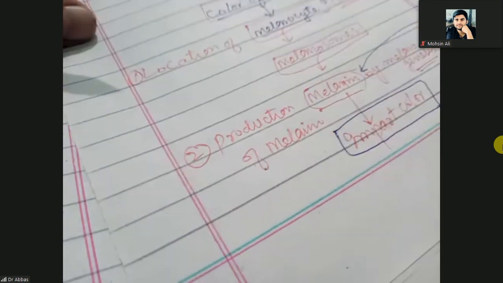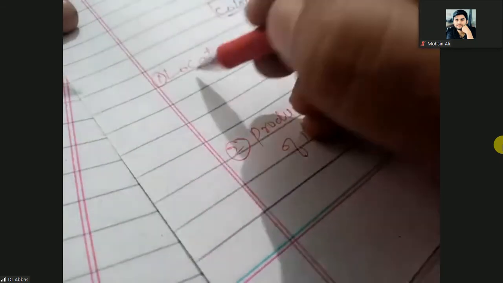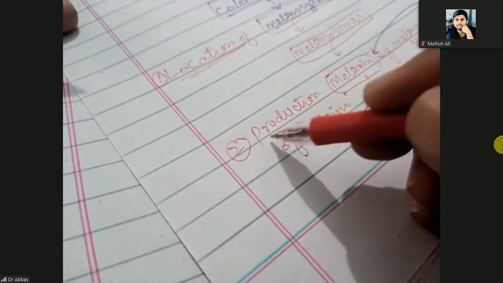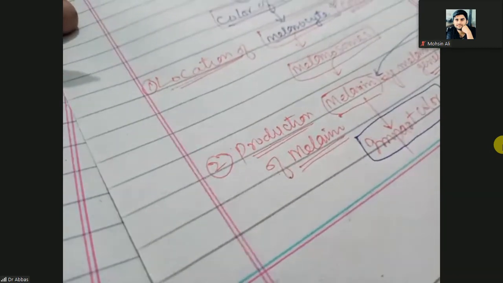These are the two reasons that skin has different colors.